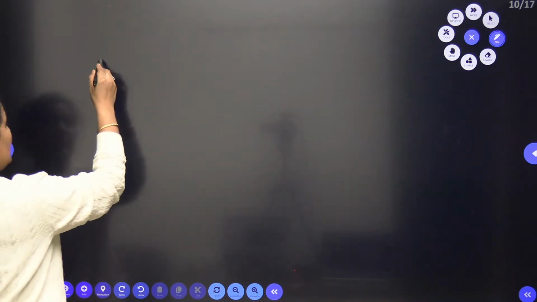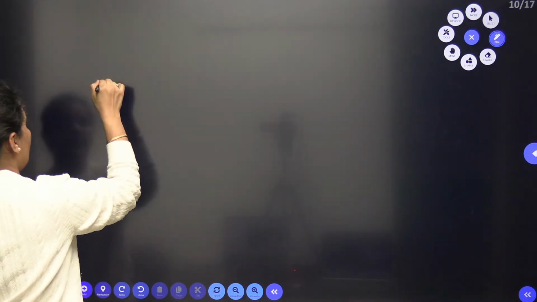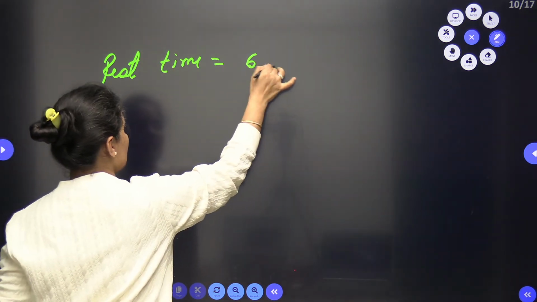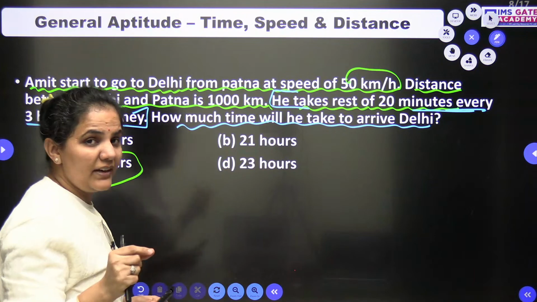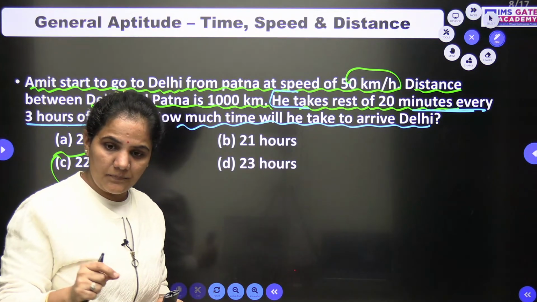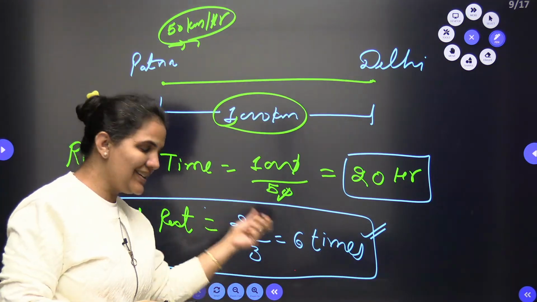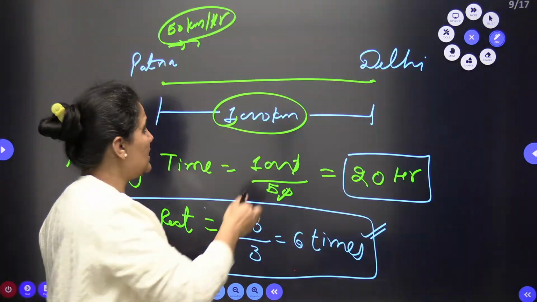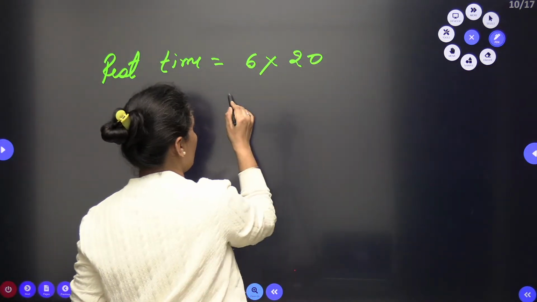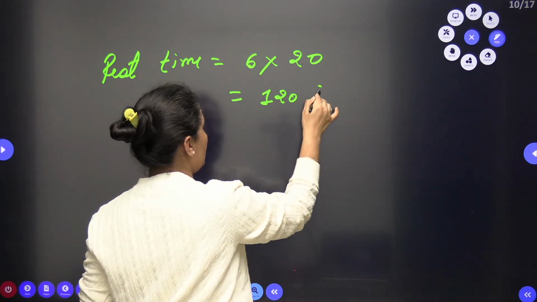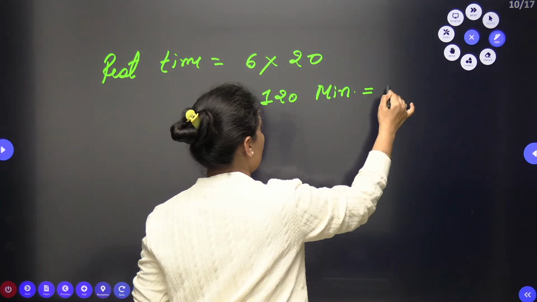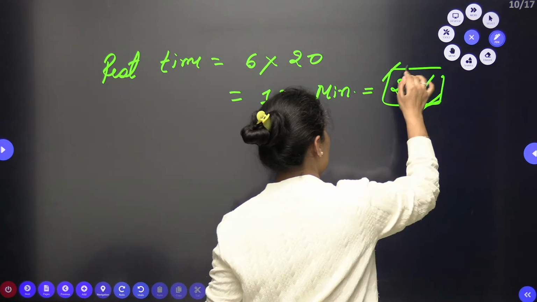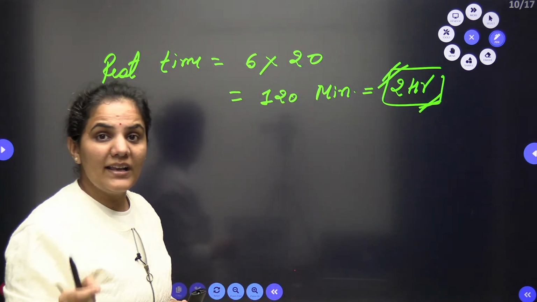So now I need to add this rest time also. The rest time is, if he is taking 6 rests and every time he is taking a 20-minute rest, so 6 into 20, he will take 120 minutes. He will take 120 minutes, which means 2 hours as a rest. Overall in this duration, he will take 2 hours as a rest.